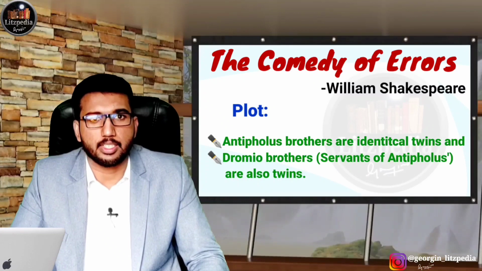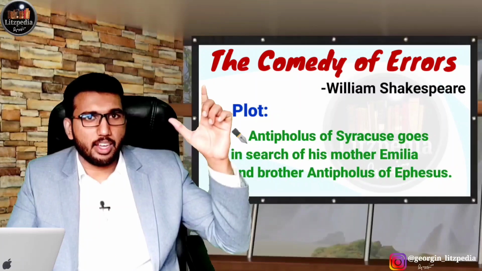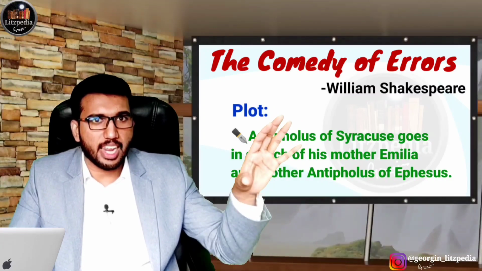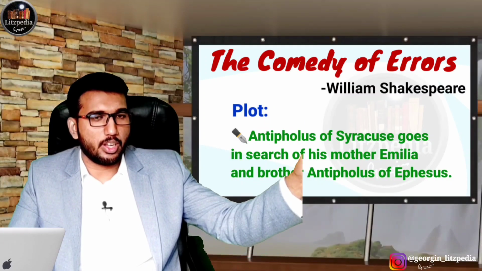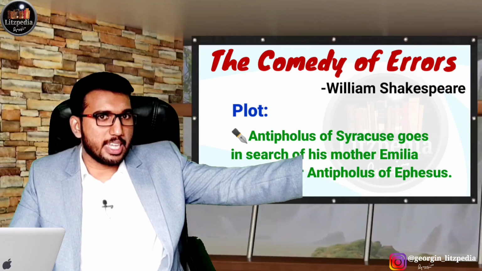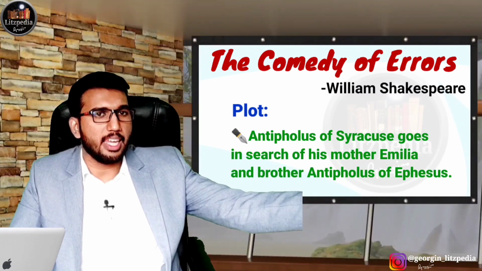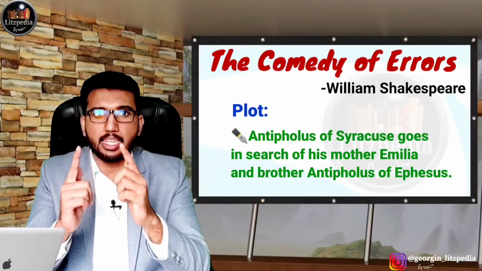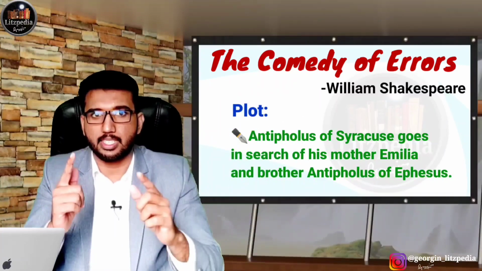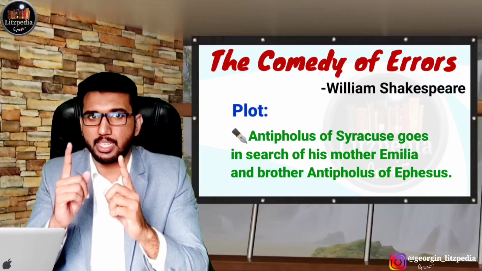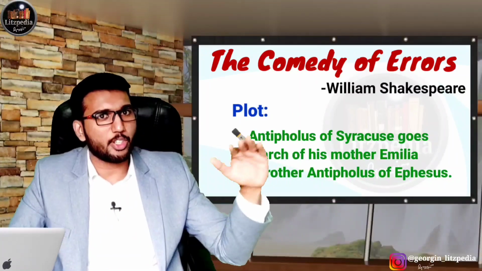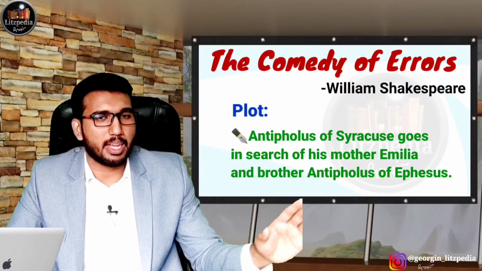It is very important. Antipholus of Syracuse went to Ephesus in search of his lost mother and brother without knowing that they are actually there. Antipholus of Ephesus's servant Dromio is staying there, and this Dromio will see Antipholus of Syracuse and mistake him for Antipholus of Ephesus. He mistakes him for his master, but he is not the master. This is the other twin. So he will talk as if he is his master.